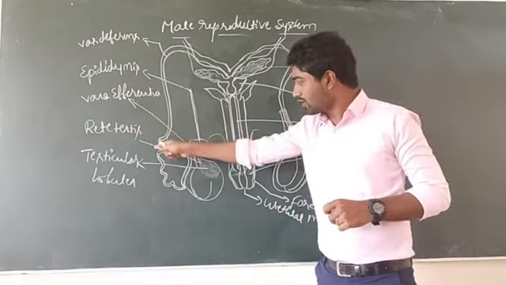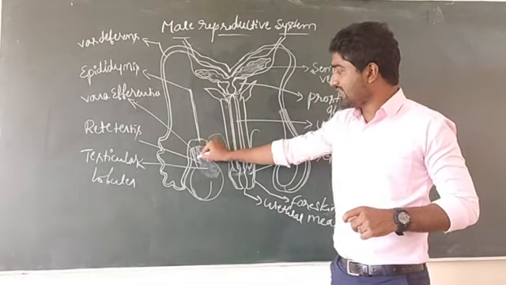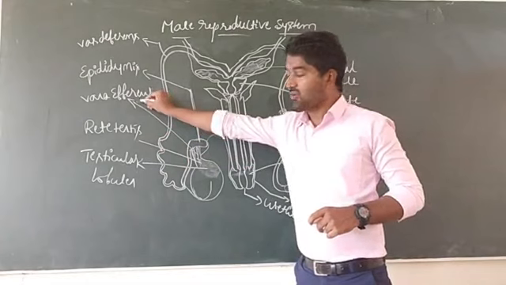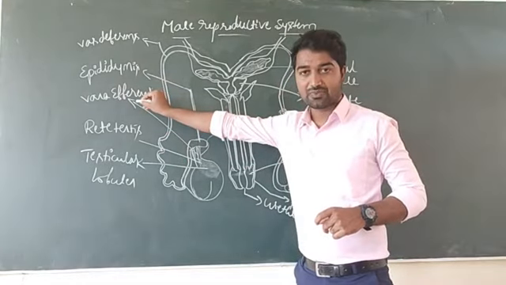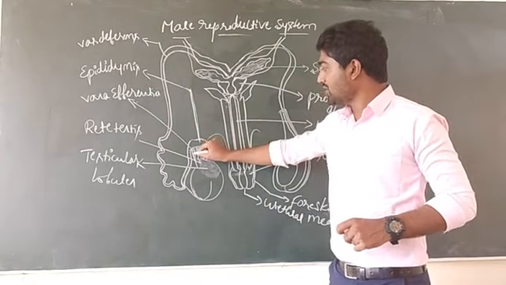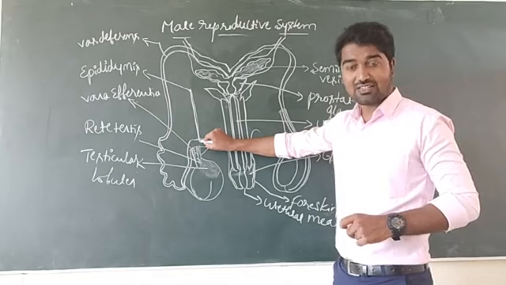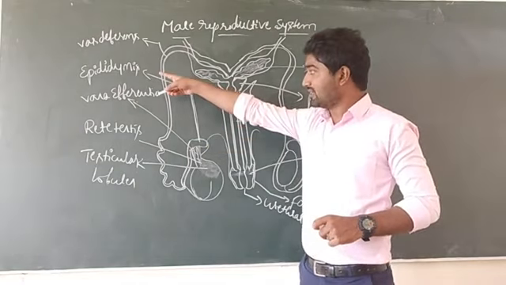This network makes a ciliary structure known as vasa efferentia, which opens into a duct known as epididymis.